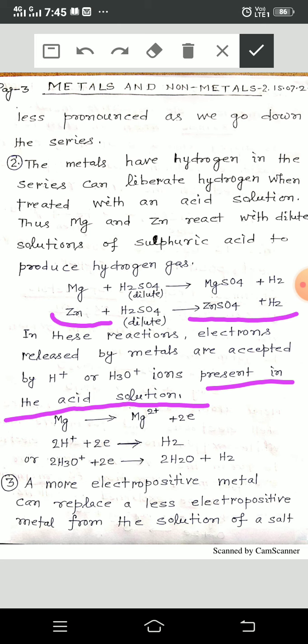So how does metal liberate hydrogen gas? This is clear from this chemical reaction. And below that, I am going to teach you how and why hydrogen gas is liberated in the chemical reaction when metal reacts with dilute acids. Now see here.